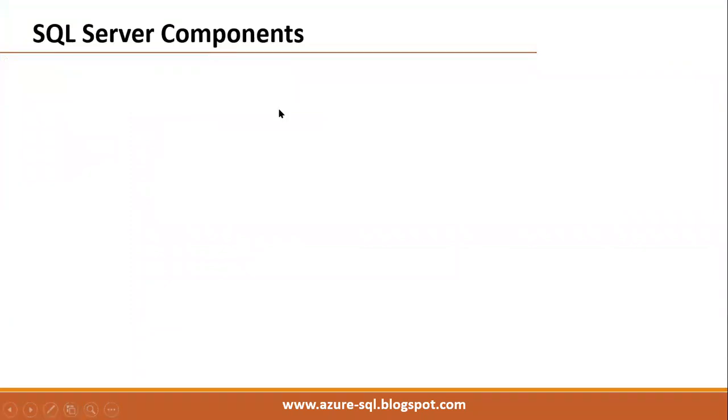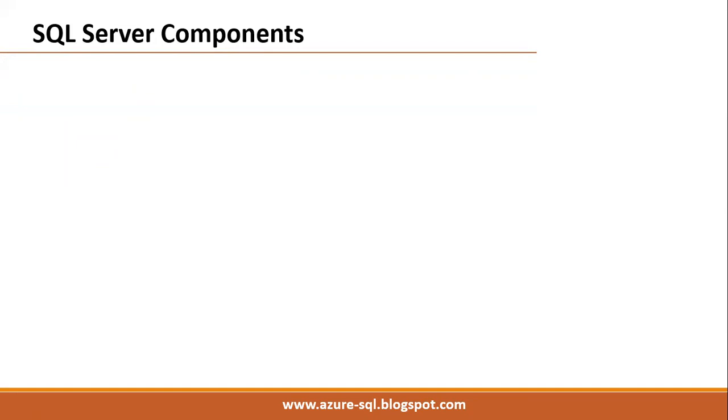Next, SQL Server components. Basically, remember, every RDBMS, not only SQL Server, supports two types of components. One is workstation components. Workstation components are nothing but tools through which we connect and work with SQL Server.